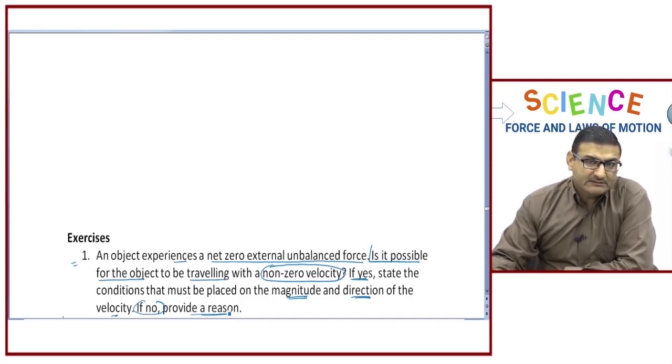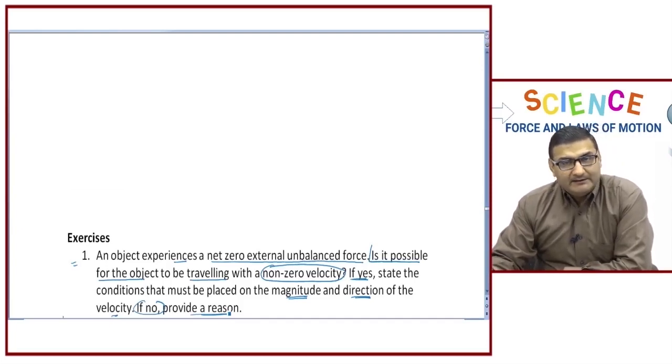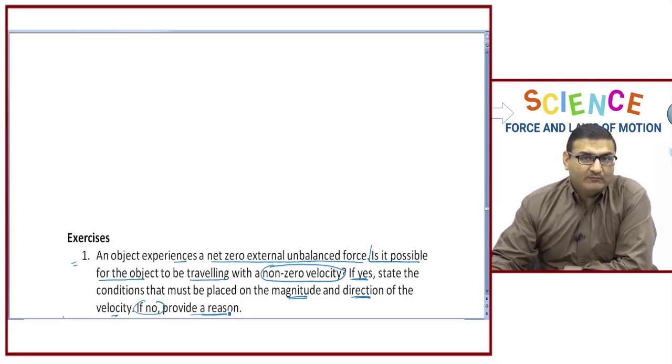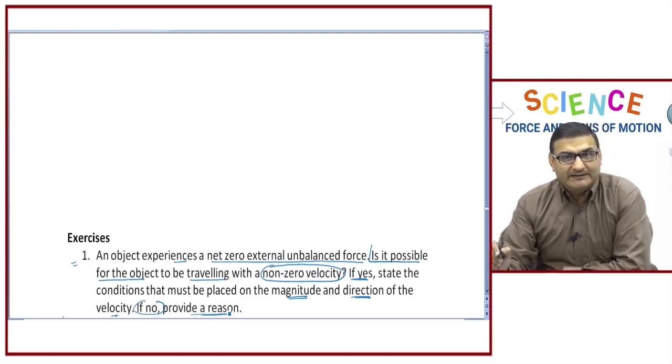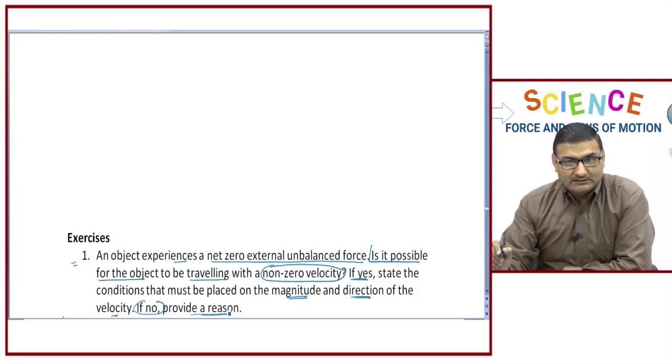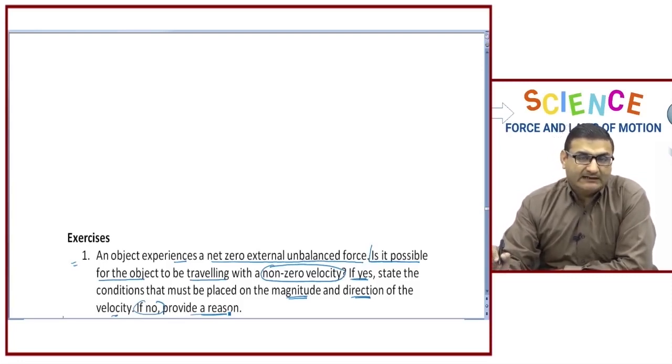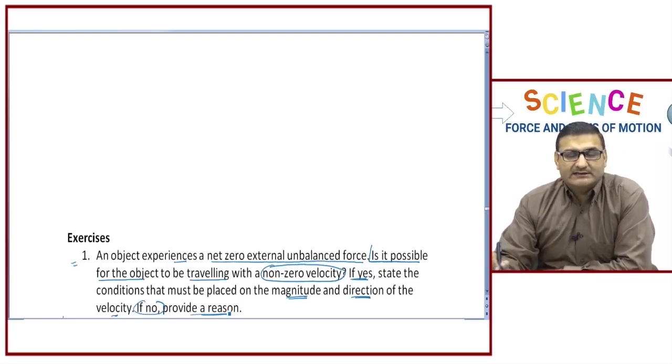So, based on Newton's first law of motion, we can very well assume that this body may be having a non-zero velocity. It may be moving with some initial velocity, and since there is no external force acting on it, that initial velocity will remain the same, because due to inertia the body will tend to stay in that particular direction and state of motion.